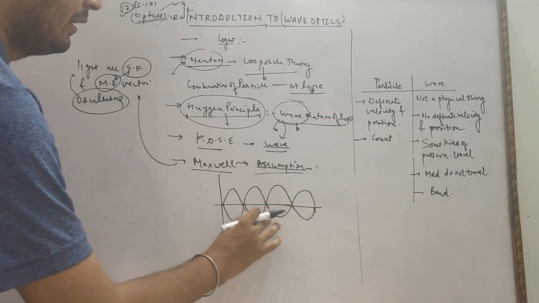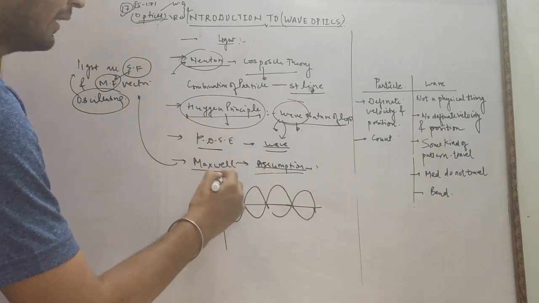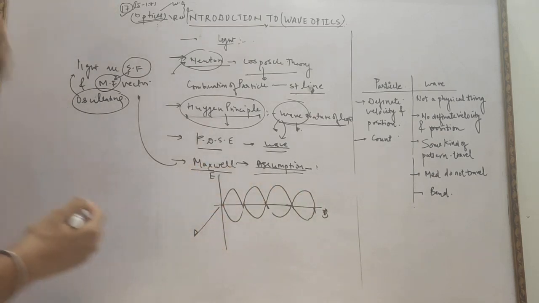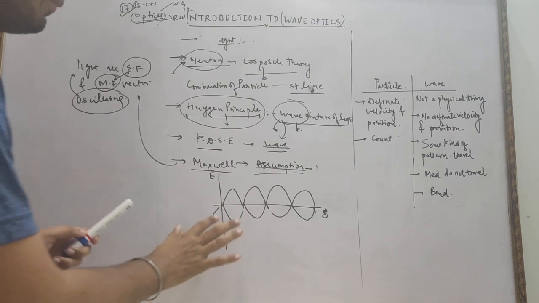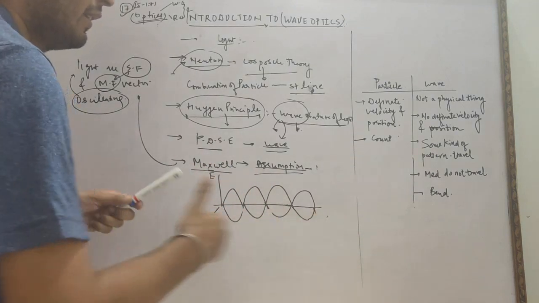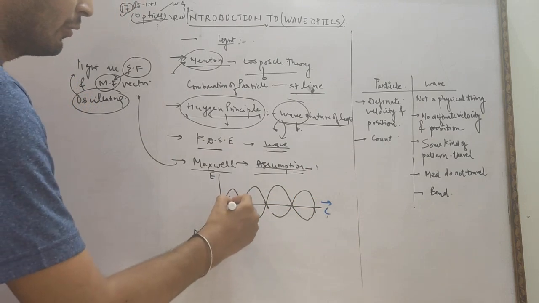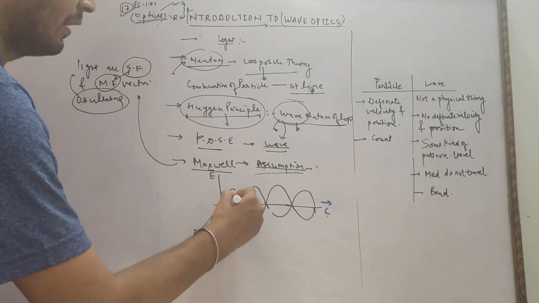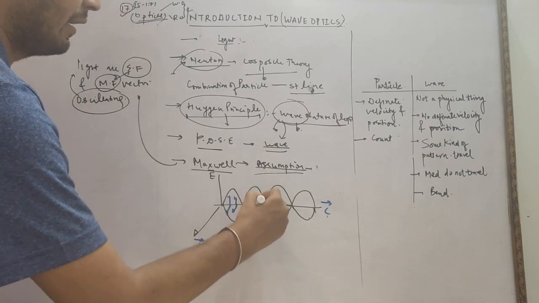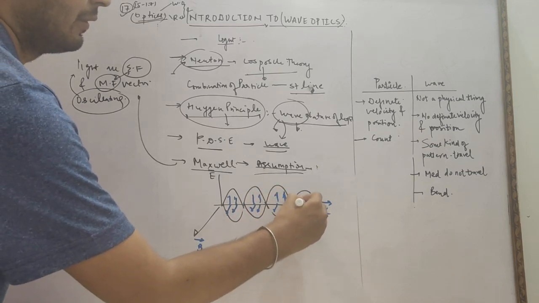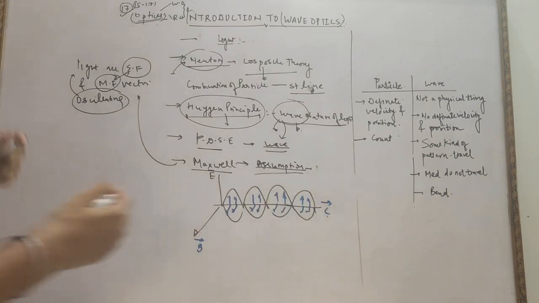According to Maxwell, suppose this is the electric field vector, this is the magnetic field vector, and this is the third direction. We can say this is the propagation of light, C. So according to Maxwell, this is the way lights travel.